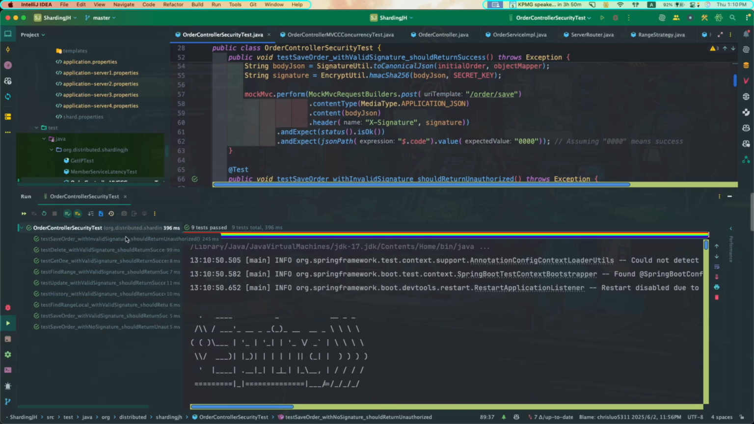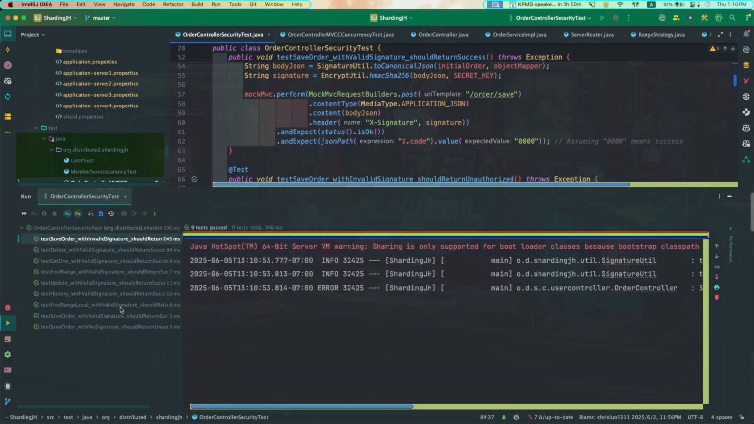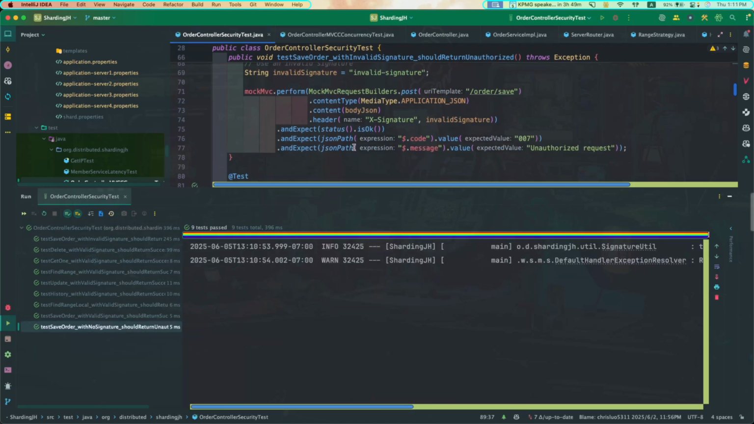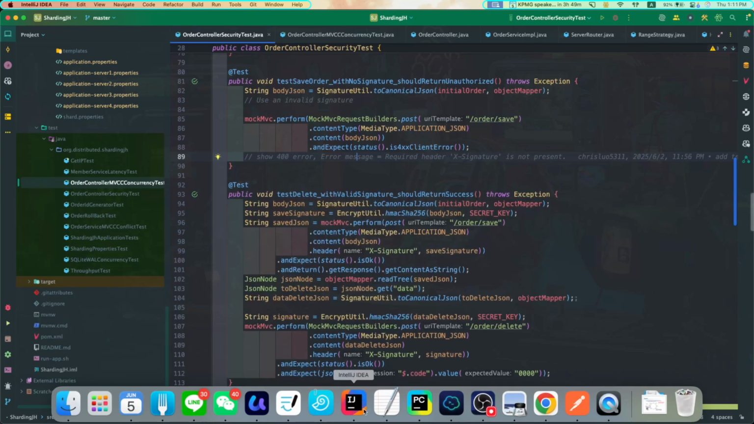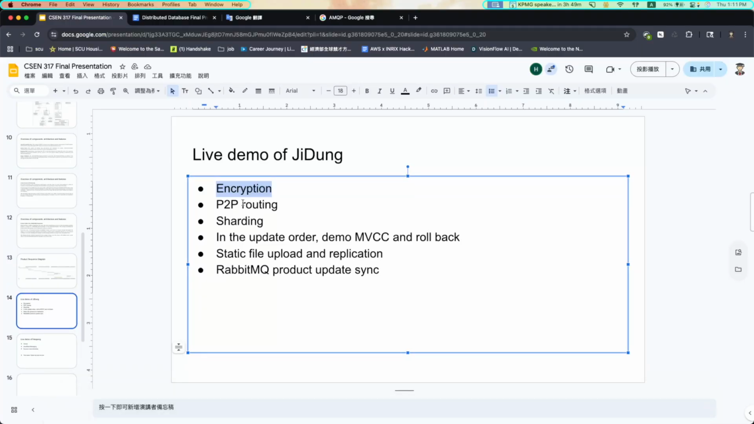So all the tests are successful. So let's see with valid signature. Let's see with no valid signature. With no signature, we will expect to see: required request header X-Signature for method parameter string is not present. Okay, we finished testing the security, the encryption.